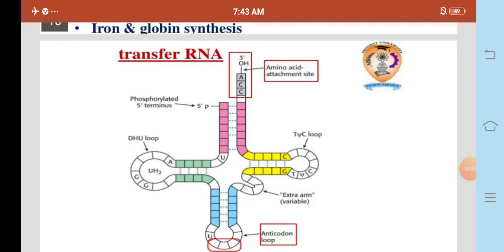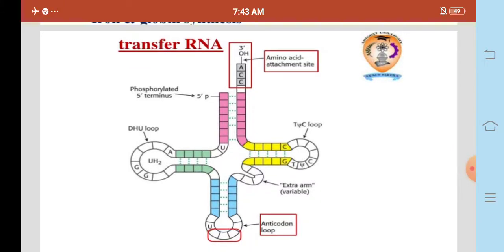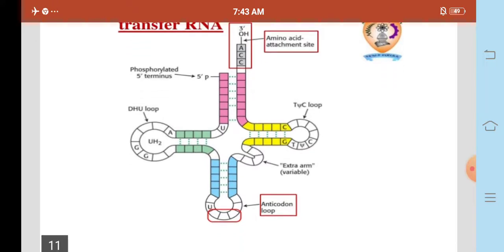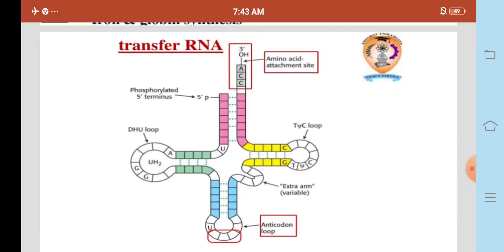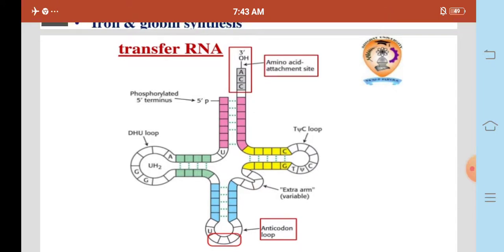This is the structure of transfer RNA. Transfer RNA consists of the anticodon loop, amino acid attachment site, TψC loop, extra arm variable, DHU loop and phosphorylated 5' terminus. This is the structure of transfer RNA.